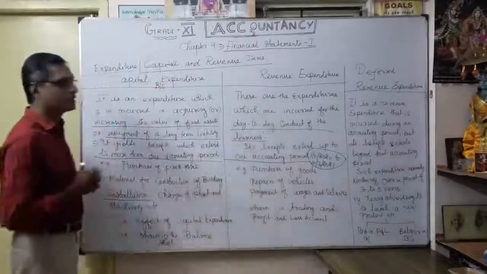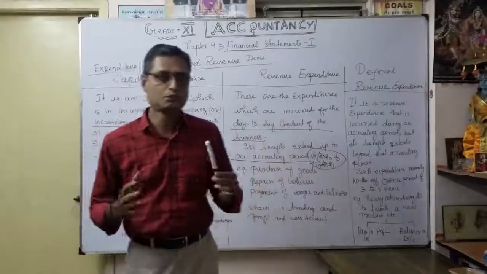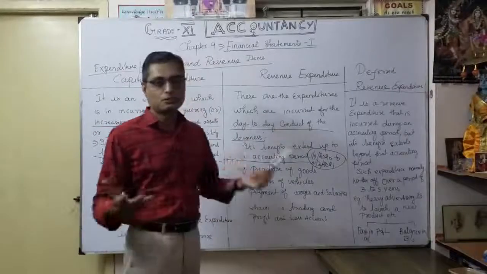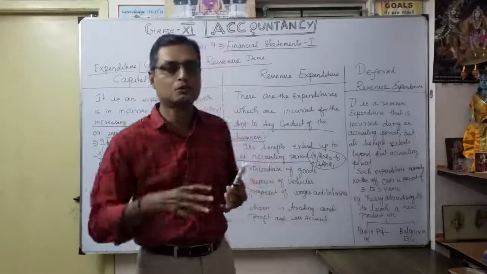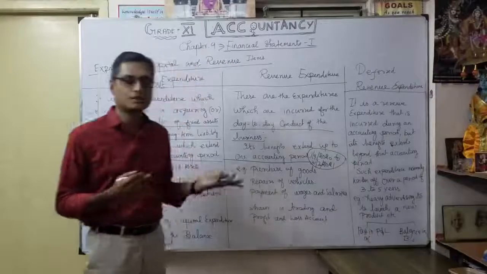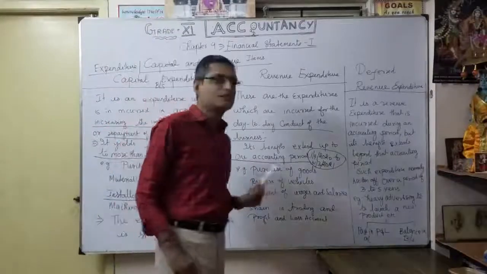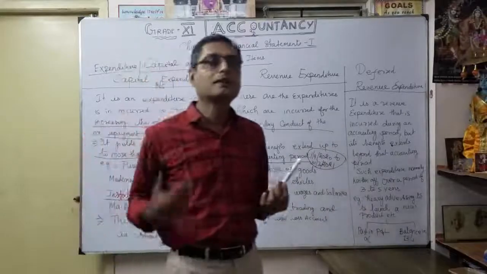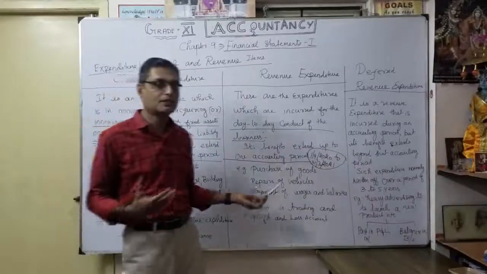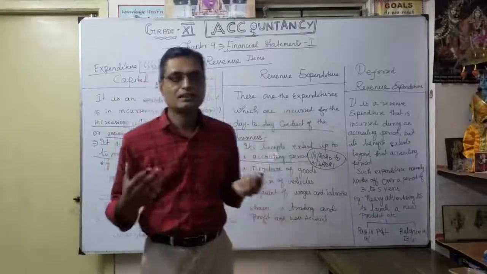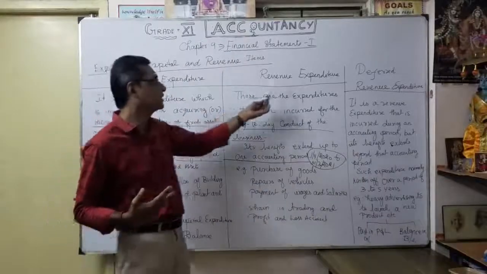So, day-to-day expenses incurred for the conduct of the business. Understood? For example, purchase of goods. If you want to do trading, you buy the goods, so under purchase of goods we debit the purchases account, isn't it? Then repairs of vehicles, whitewash of the building, payment of expenses like wages, salaries, and repairs also. These are the expenses in revenue expenditure.